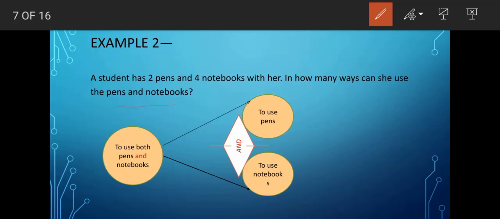Now, the main task is what? She has to use both pens and notebooks, and the sub activities are to use pens and to use notebooks. This entire task, if I make separations here, I shall get these two activities separately: to use pens and to use notebooks. Now both these two activities are joined by this word "and".